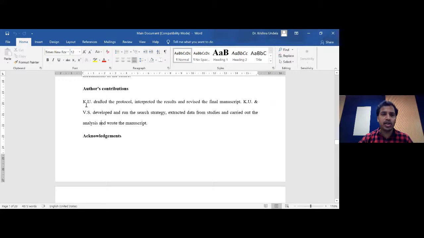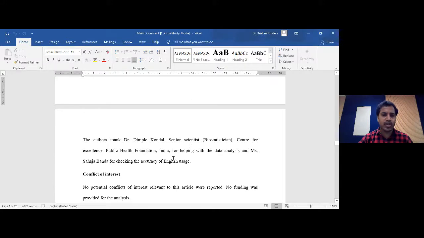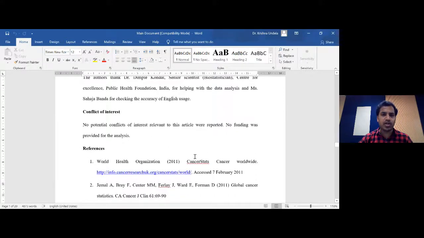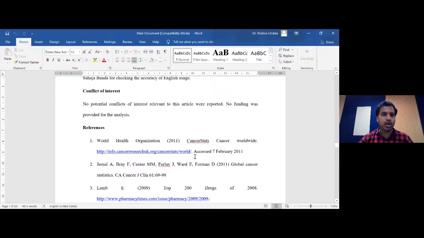So we can mention clearly what the first author performed for the systematic review, and what the second author did. So we can explain what each and every author contributed, and how they contributed to the current systematic review and manuscript. Acknowledgement section, maybe we can mention if there is something specific there for your interest.